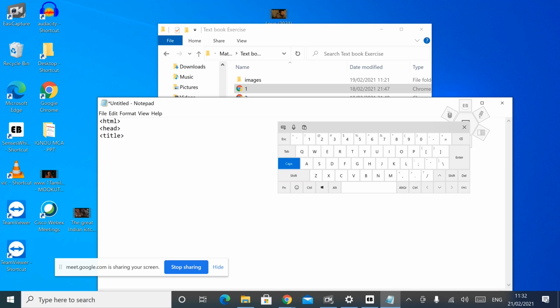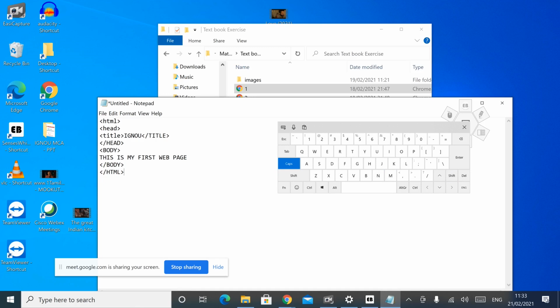Then what is the title that we wish to give? That we want to give in between this title and slash title. Then here we want to close the head tag. Then here we can type the body of the HTML tag. Okay. Here we are typing this. Then you want to close that by using /body. Then head body, then /html. So starting with HTML, then next tag is head.